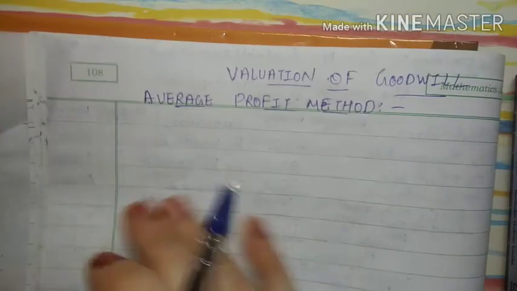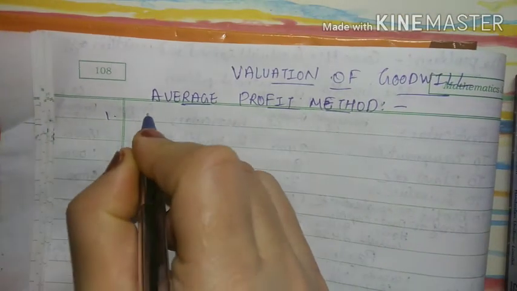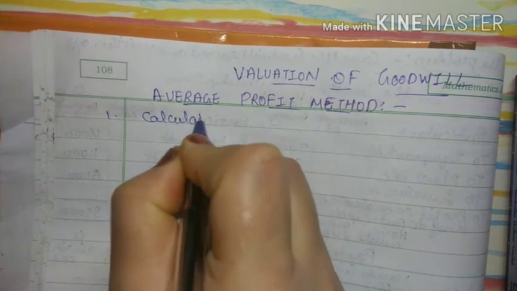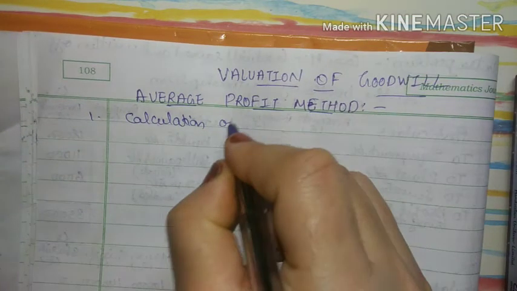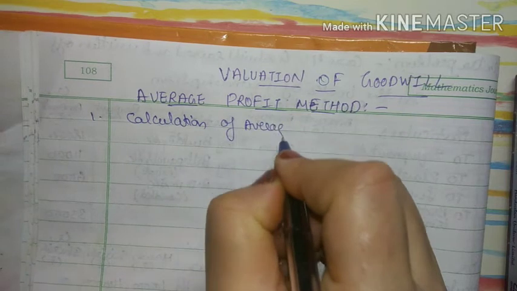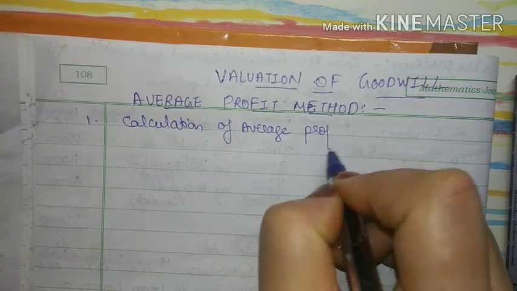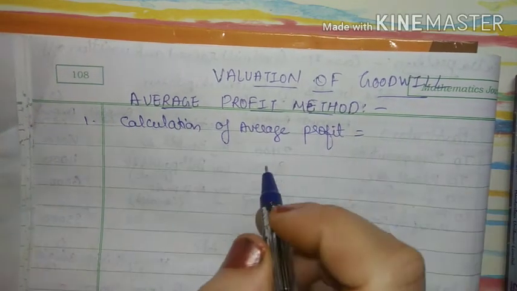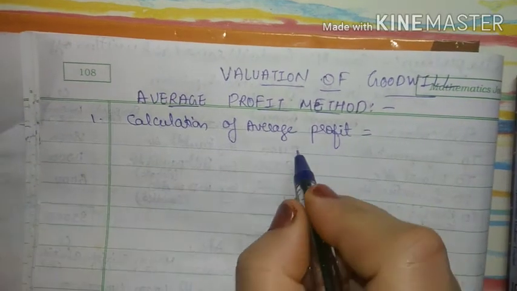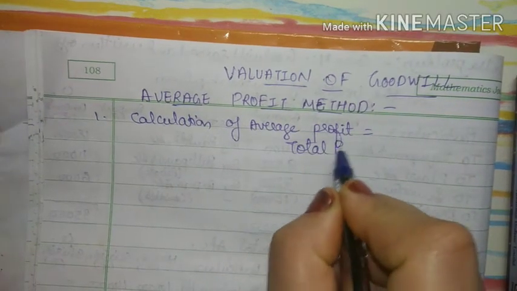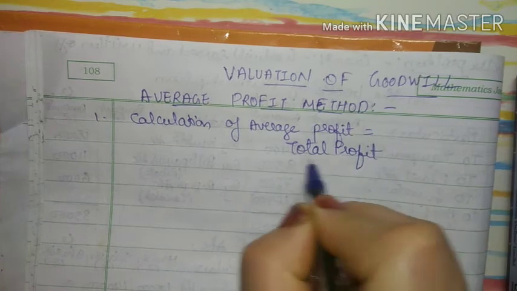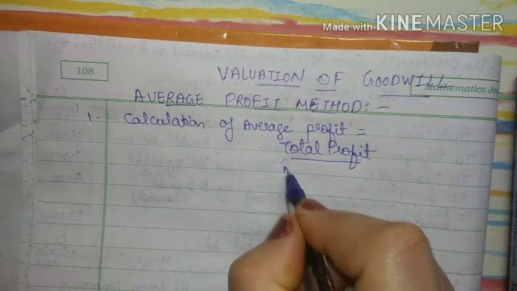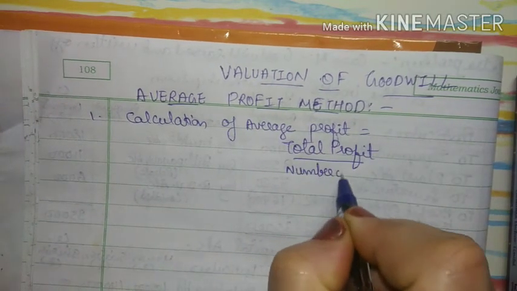So first we will write here: calculation of average profit equals to total profit upon number of years.